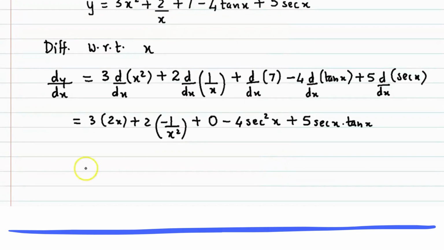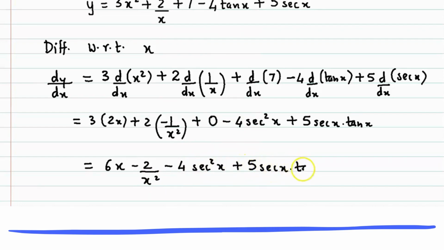So finally we have 3 into 2x, so that is 6x. This product will give negative 2 upon x square, then this is 0. Next term will be minus 4 sec square x plus 5 times sec x into tan x. So this is the value for dy by dx.